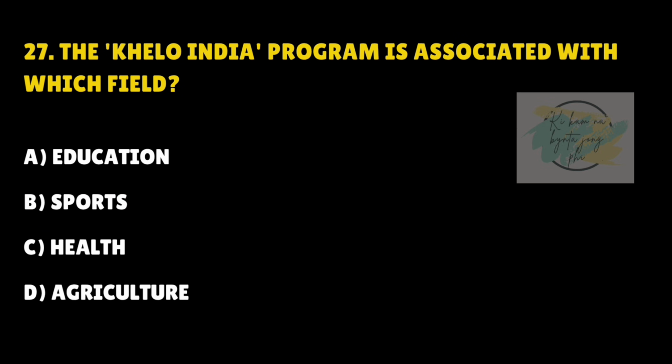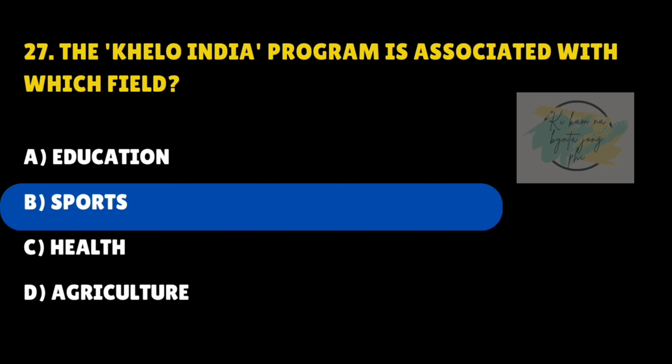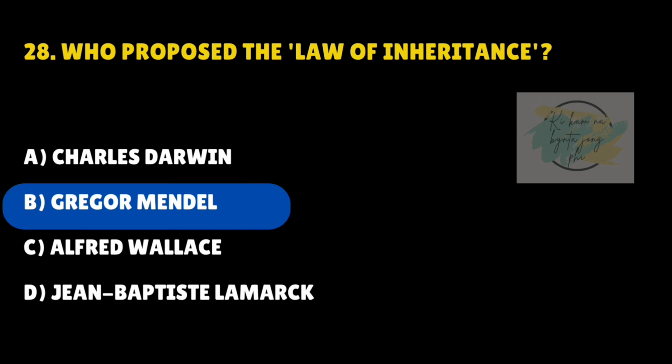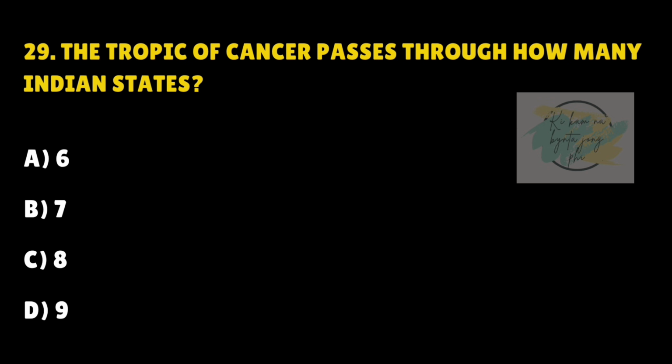The Khelo India program is associated with which field? Answer is B. Sports. Who proposed the laws of inheritance? Answer is B. Gregor Mendel. The Tropic of Cancer passes through how many Indian states?